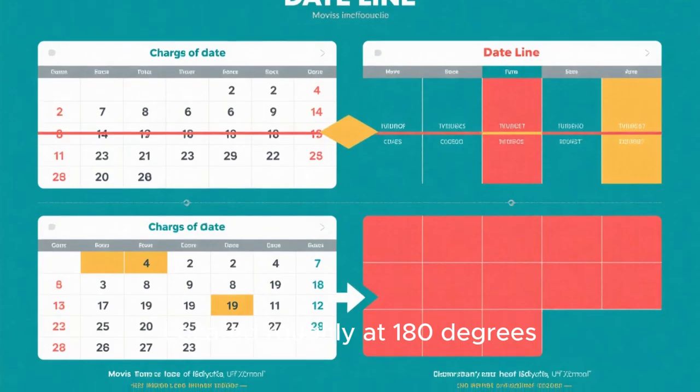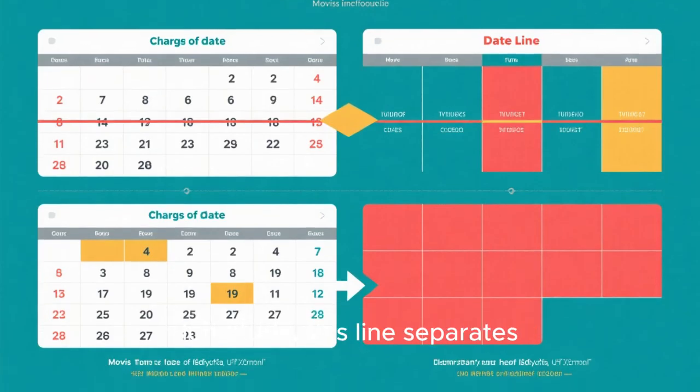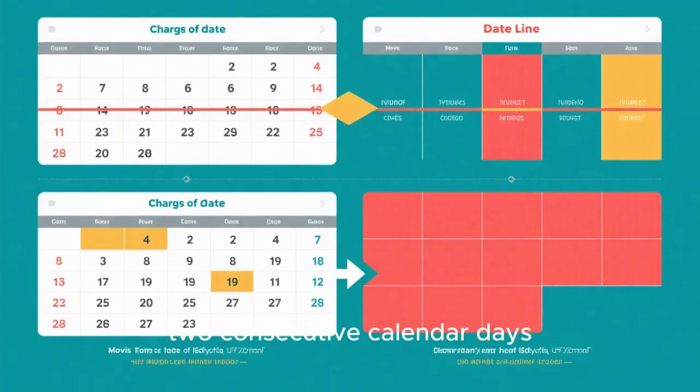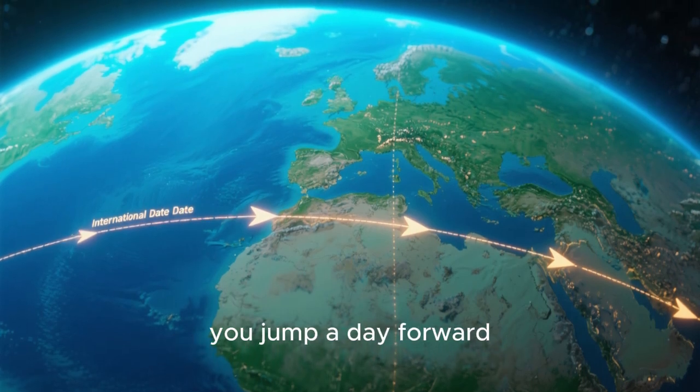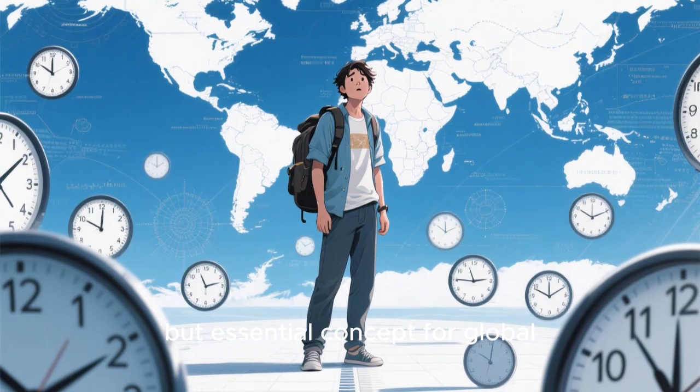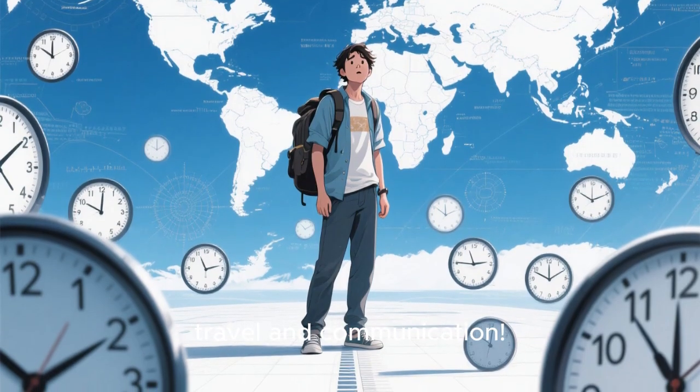Located roughly at 180 degrees longitude, this line separates 2 consecutive calendar days. When you cross it heading east, you go back a day, and when you cross it heading west, you jump a day forward. It's a mind-bending but essential concept for global travel and communication.